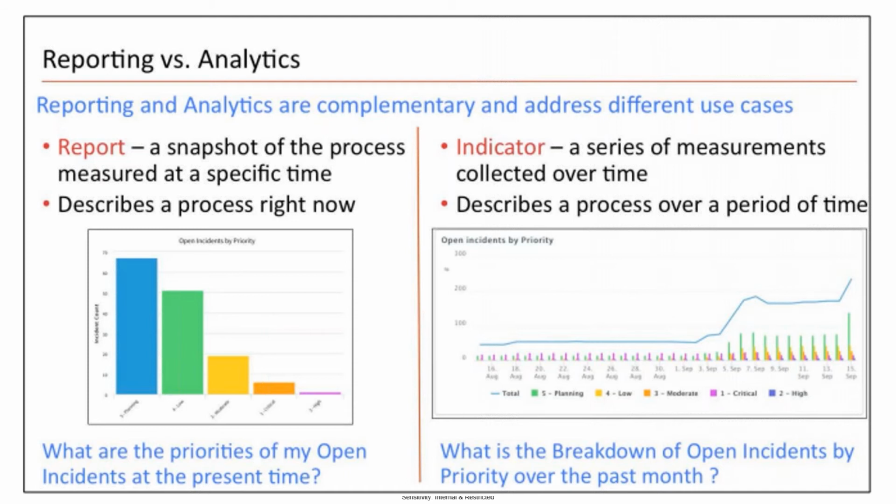So we can also have access to the historical data. Historical, I hope you got my point. It means past data, whether it is 3 months, 4 months, or 2 years of data. So we have access to that in performance analytics, and we can achieve that requirement. What was the open incident count in the past 3 months, on that particular date? That we can easily tell by using analytics. But coming to reports, there is no possibility for that, because we can only see the current data. There is no option to access the historical data.